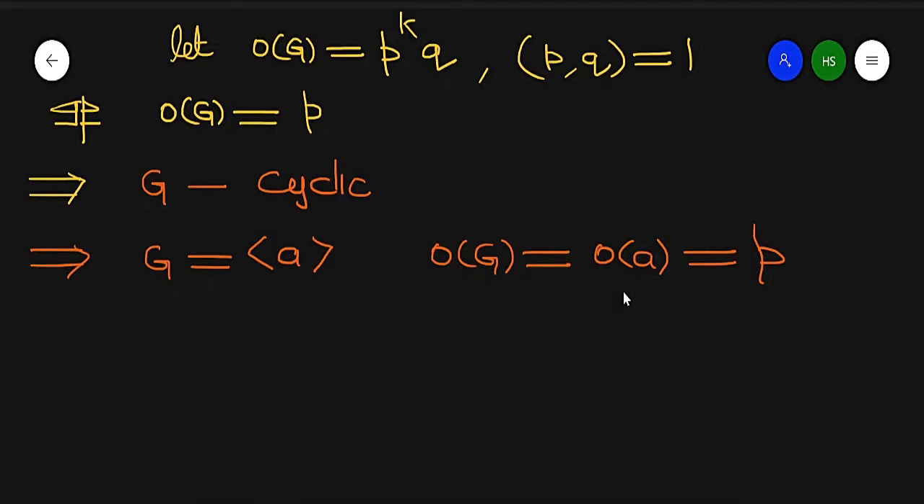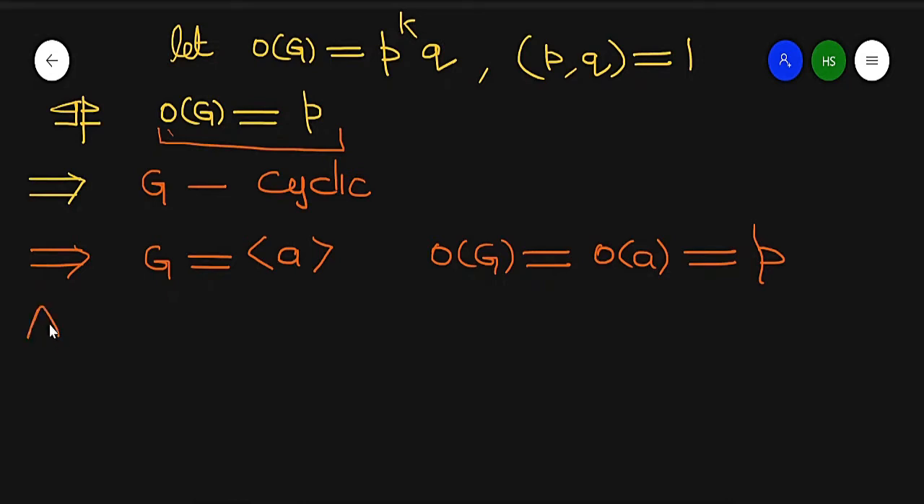So it means since the order of G is equal to p, it has at least one subgroup of order p. So the result is trivial because G is its own subgroup of order p, right? So it means G is its own subgroup of order p.